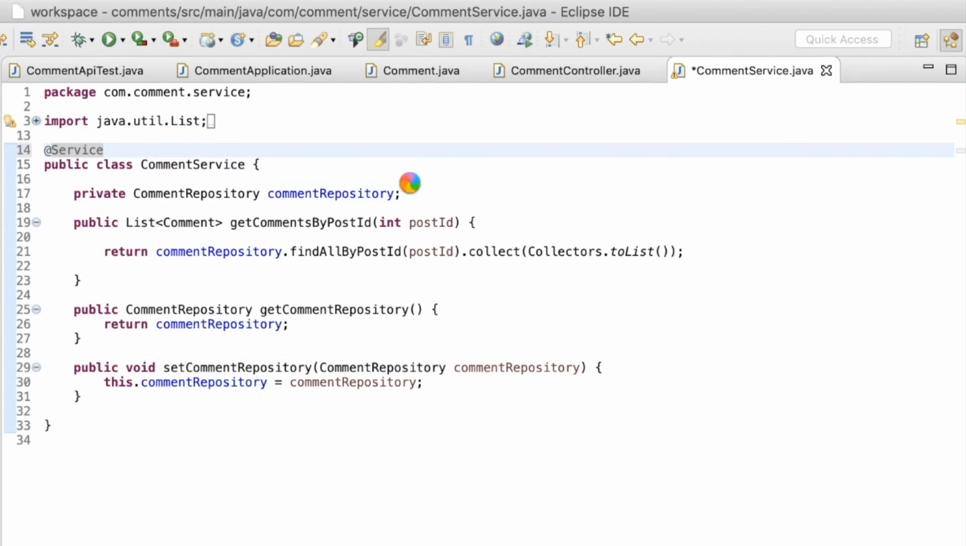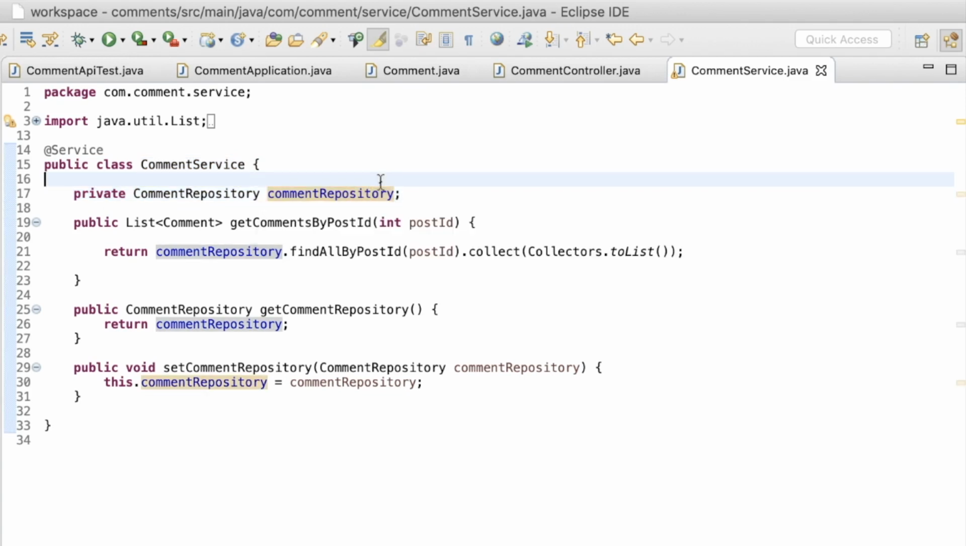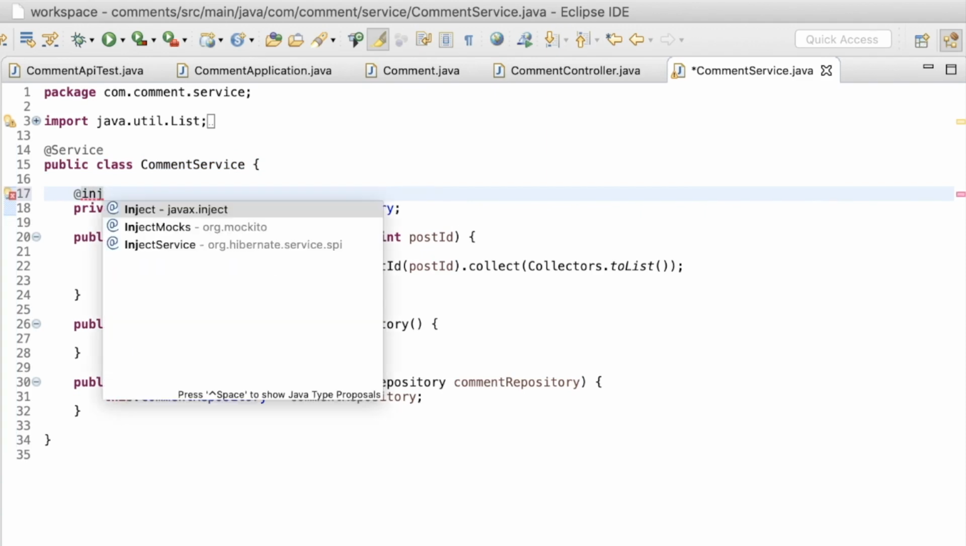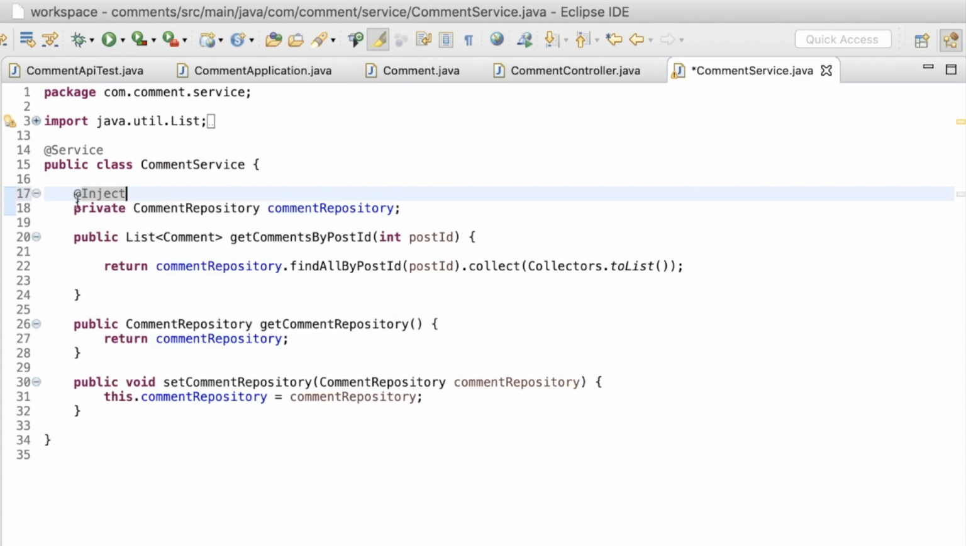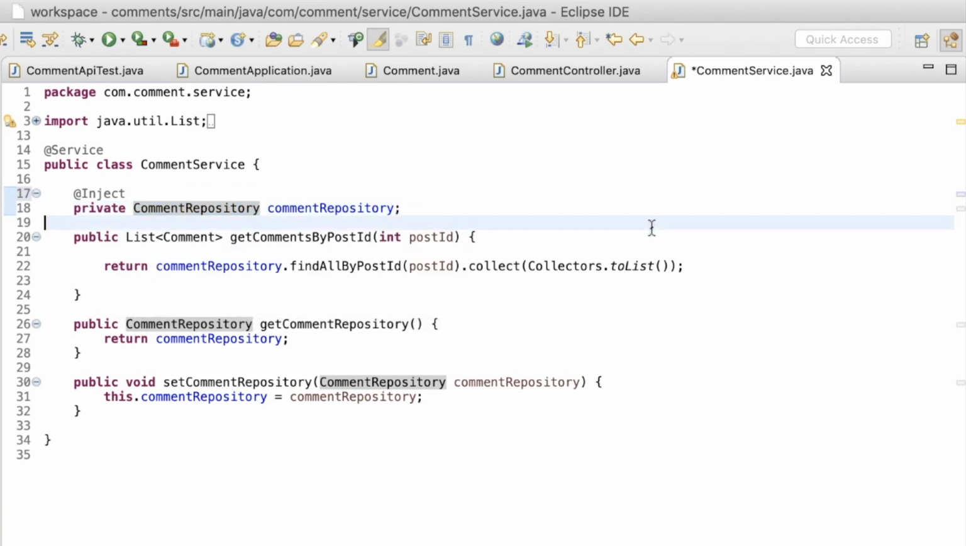So now that I have annotated the comment service class with @service annotation, the comment repository dependency here should also be annotated with @inject. Now, if you're wondering how the comment repository interface will be injected here because interfaces are not instantiated, it is all done by the Spring Data Framework. All I have done to enable the functionality is that I have enabled auto-configuration, which in turn enables JPA repositories.